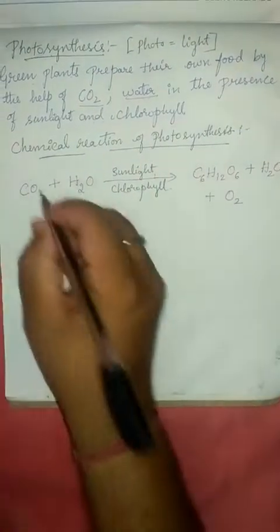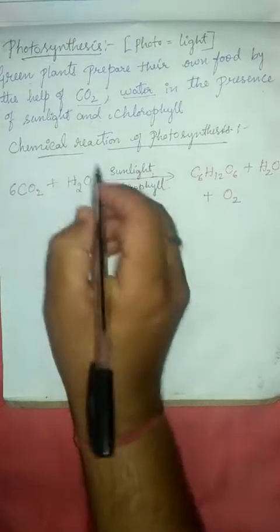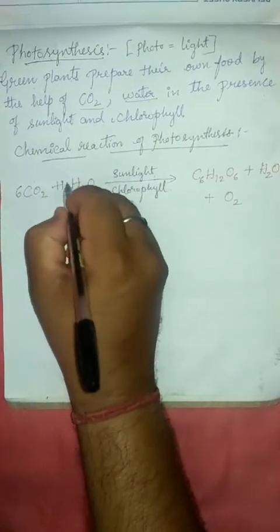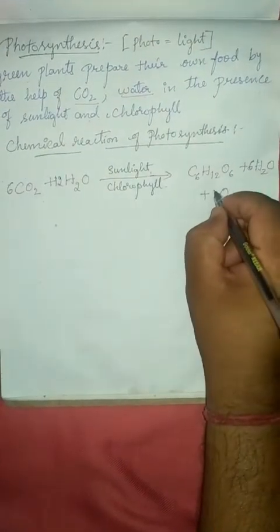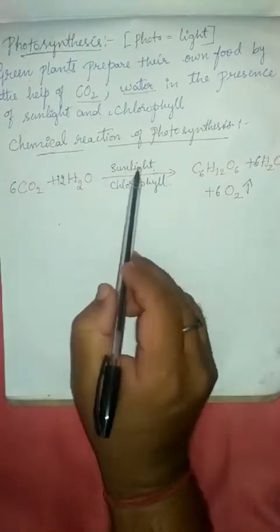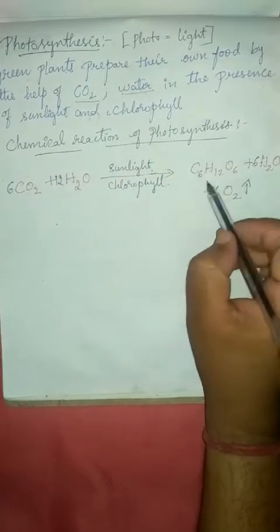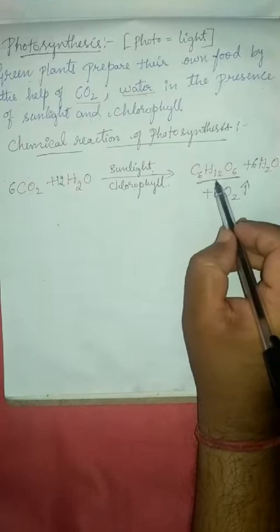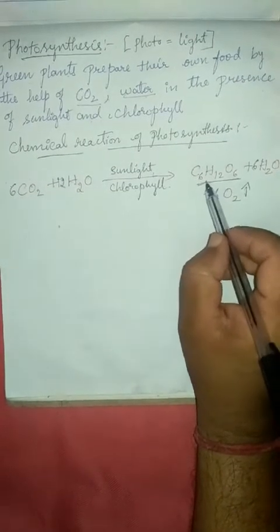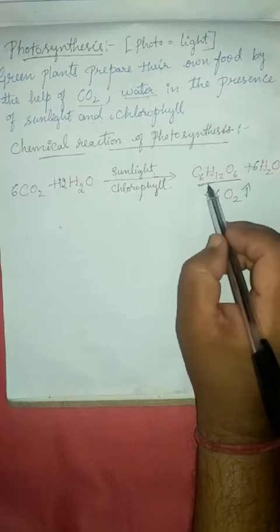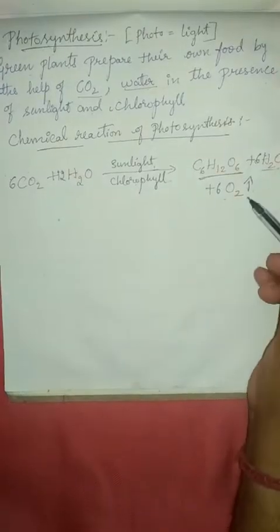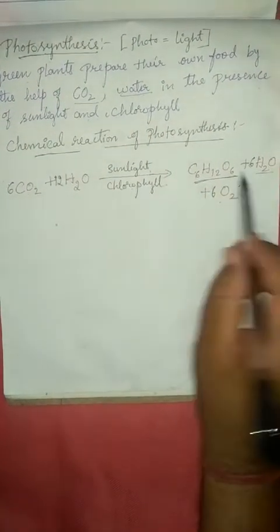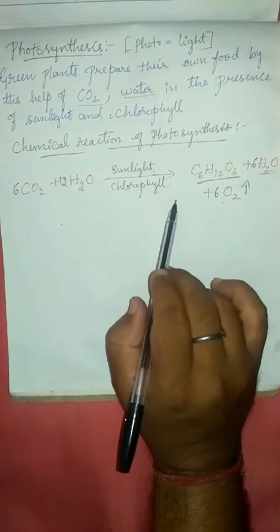Now we balance it also. How do we balance it? 6 here, and here 12, and here again 6, and here also 6. So now it is balanced. By the help of carbon dioxide and water, in the presence of sunlight and chlorophyll, the product is formed. This product is called glucose, a carbohydrate. Glucose is formed, and water and oxygen are released, which we need for life, for the breathing process. So this is the chemical reaction of photosynthesis.